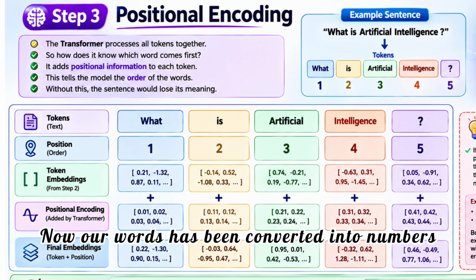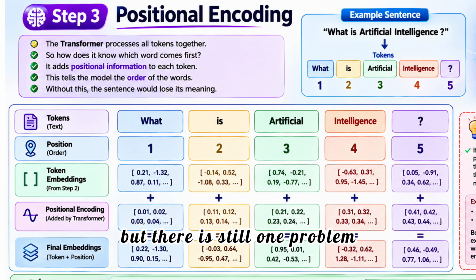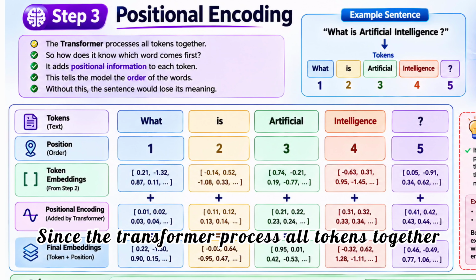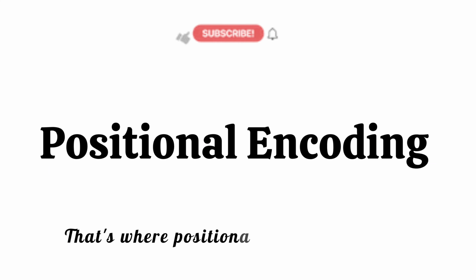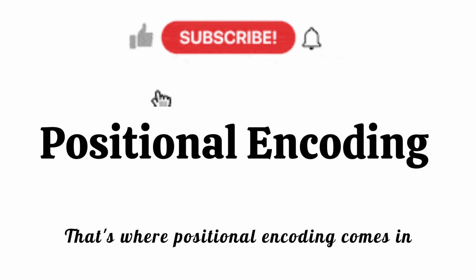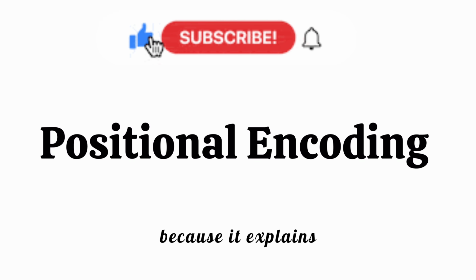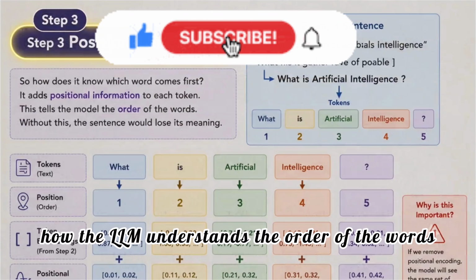Now our words have been converted into numbers, but there is still one problem. Since the transformer processes all tokens together, how does it know which word comes first and which comes last? That's where positional encoding comes in. This is a very important step because it explains how the LLM understands the order of the words.